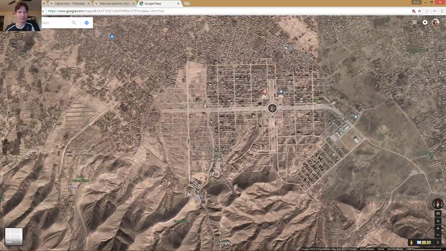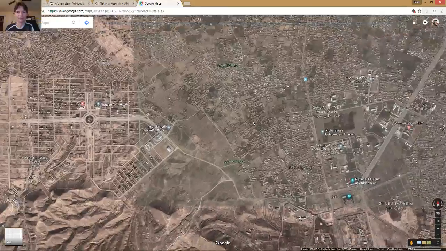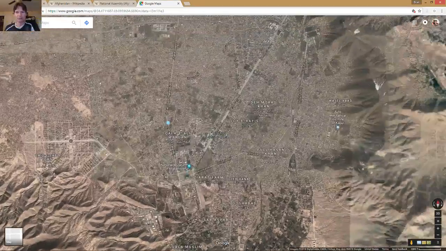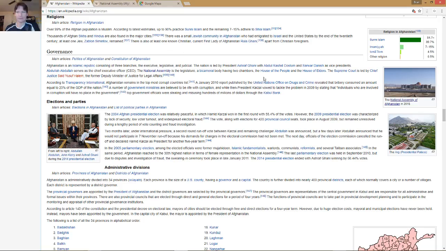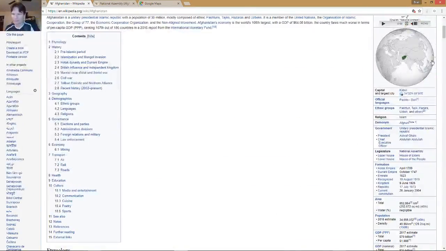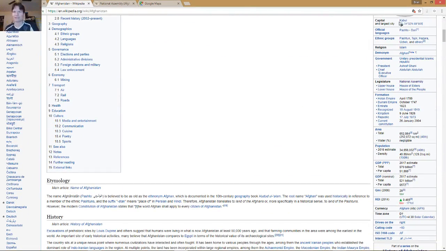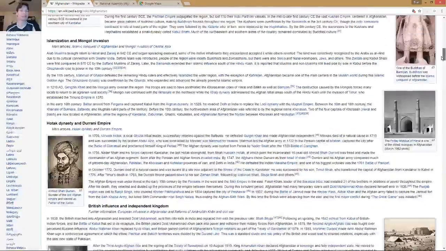So it looks like they've been doing some construction in this area. So Kabul, I think, well, I really don't know what the capital of Afghanistan is, so let me see if I can find that out. It's got to be Kabul, right? Let's see. Does it say over here? Yep, capital, Kabul, right there. Alright, so Kabul is the capital, which makes sense because that's where they have these important buildings of theirs.